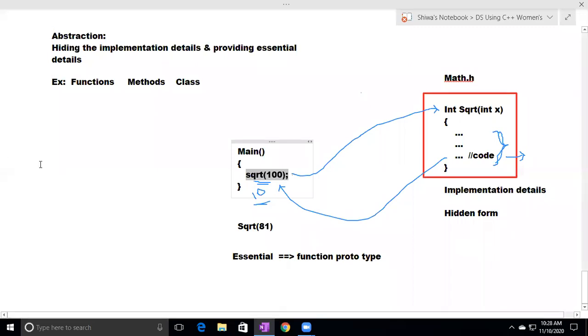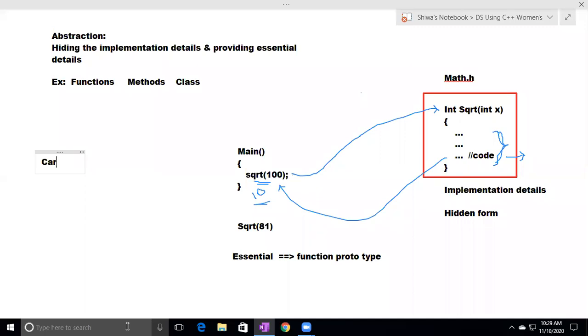Similarly, in a car, to drive the car, what are the essential things? Steering, clutch, brake, accelerator, gear. These are the essential things, so they are given outside.